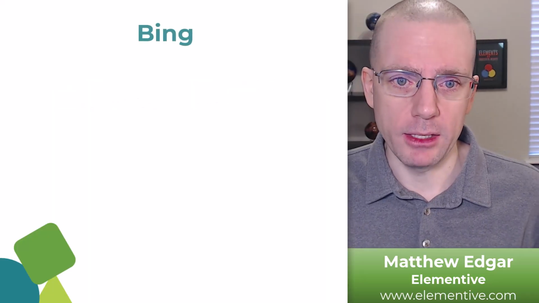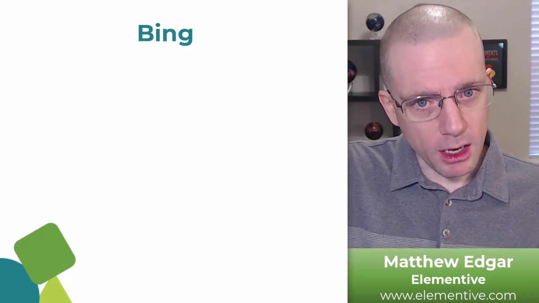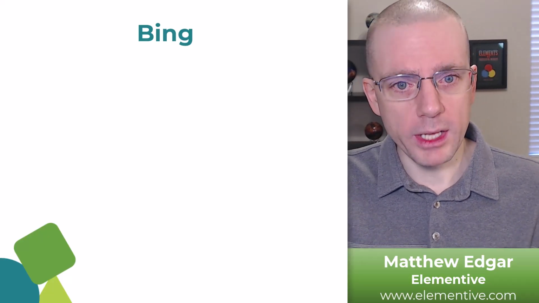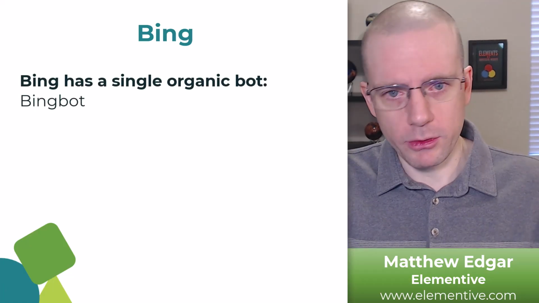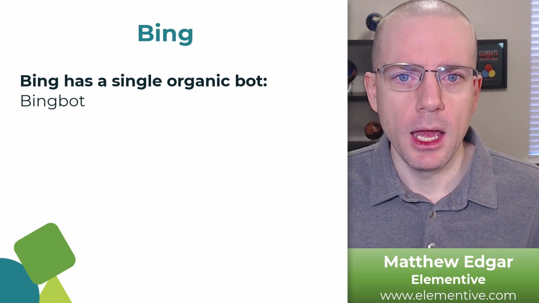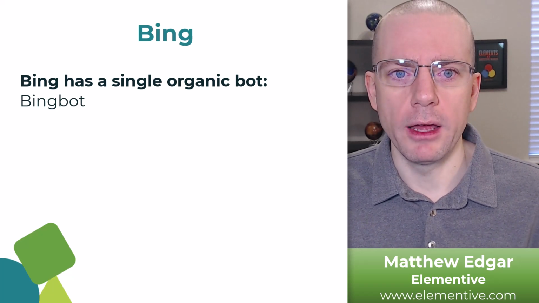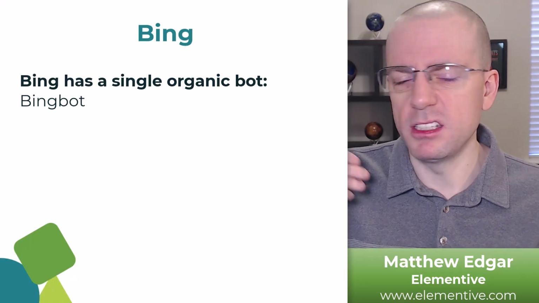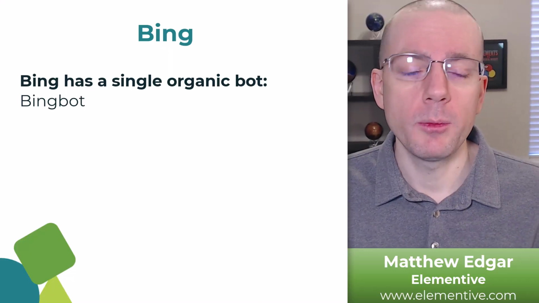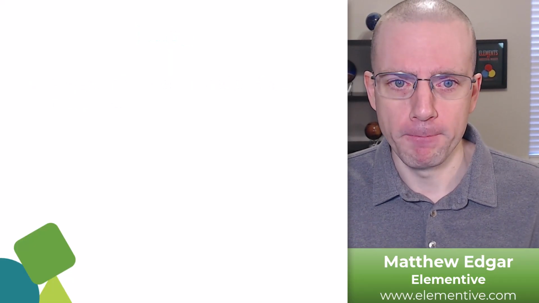Next, we have Bing. So Bing crawls the web similarly to Google, aiming to find content to rank in search results. They crawl with one user agent for all different purposes, and that user agent's name is BingBot. Unlike Google, Bing does not differentiate the user agent based on the type of content being crawled, the device being crawled, the way in which things are being crawled, or the purpose of those crawls, right? So we only have BingBot to think about here.